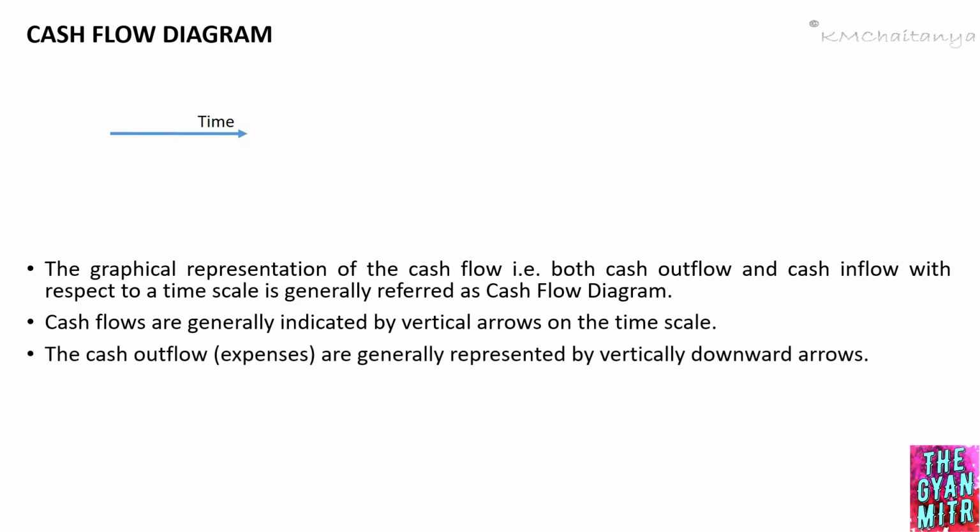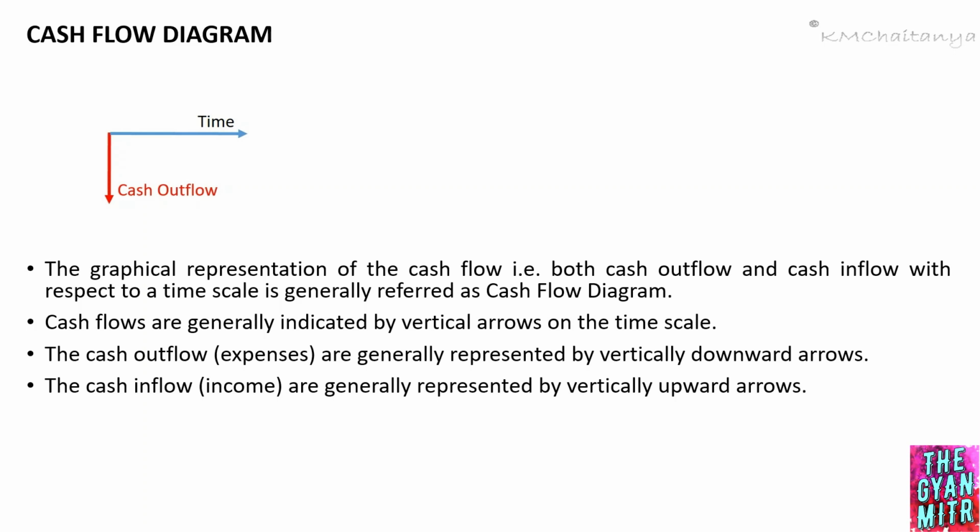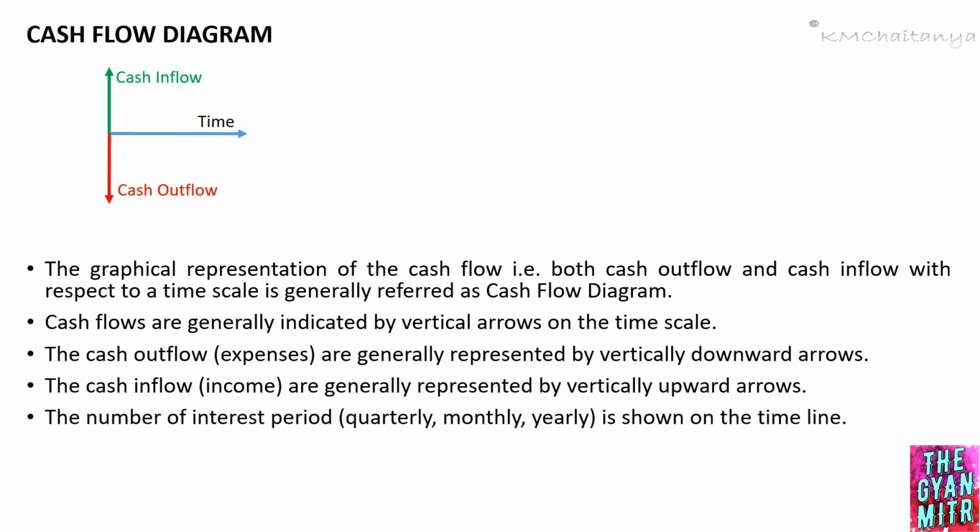The cash outflow, that is expenses, are generally represented by vertically downward arrows. All the cash inflows, that is income, are generally represented by vertically upward arrows. The number of interest periods, it could be quarterly, monthly or yearly, is shown on the timeline. Let's look into one of the examples.